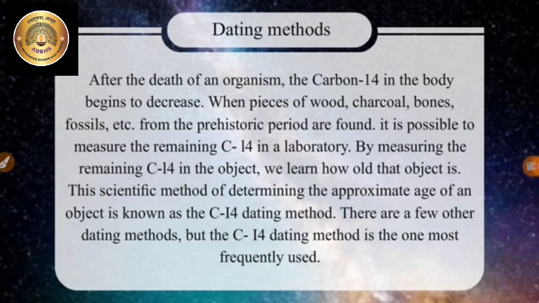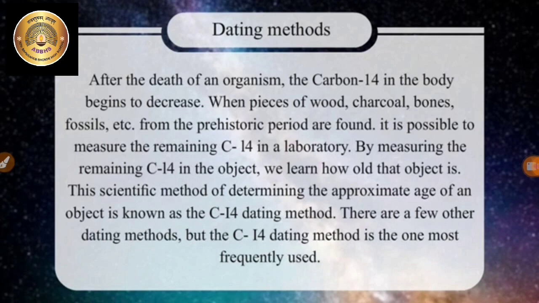When pieces of wood, charcoal, bones, fossils, etc. from the prehistoric period are found, it is possible to measure the remaining C14, means carbon-14, in a laboratory. By measuring the remaining carbon-14 in the object, we learn how old that object is.